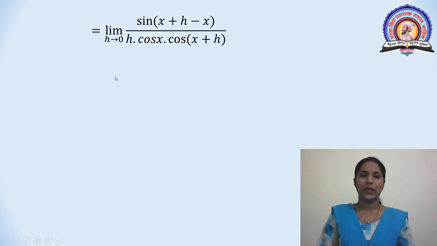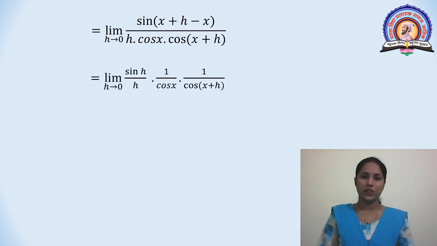This is equal to limit h tends to 0, sin of x plus h minus x, total divided by h into cos x into cos of x plus h. This is equal to limit h tends to 0, sin h divided by h into 1 by cos x into 1 upon cos x plus h.